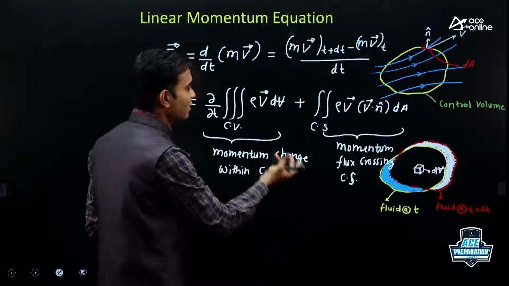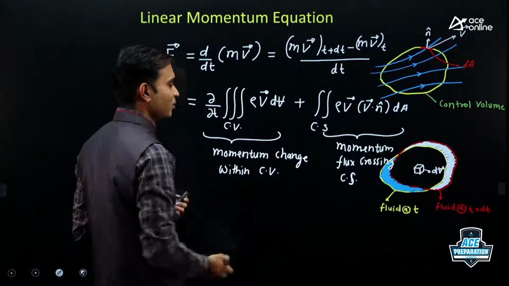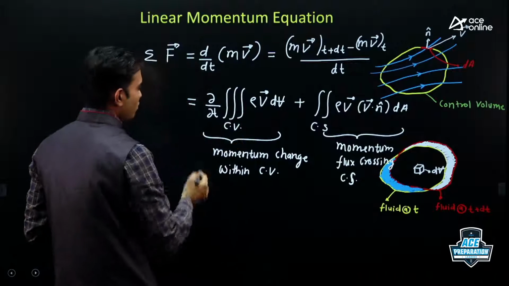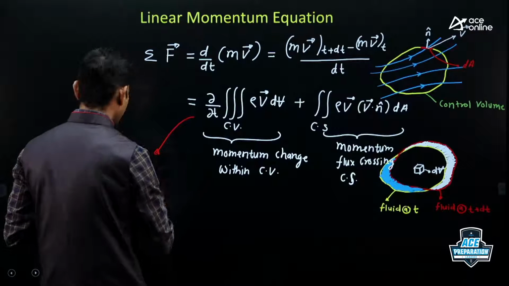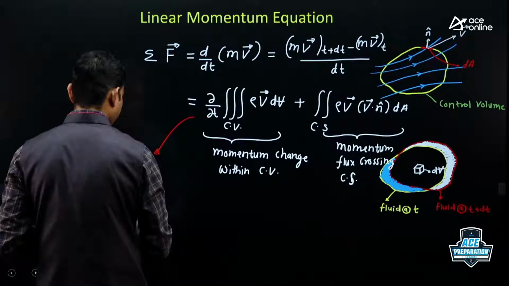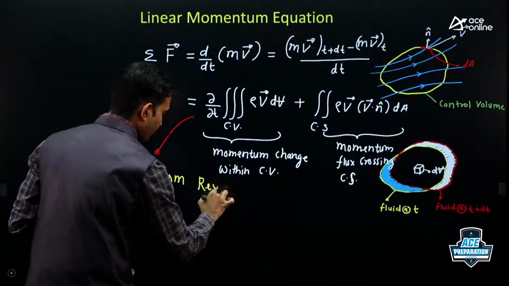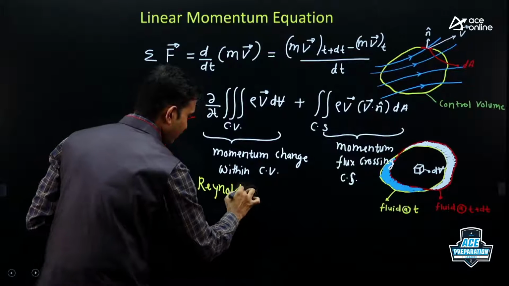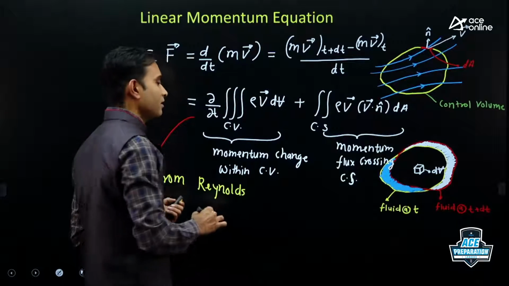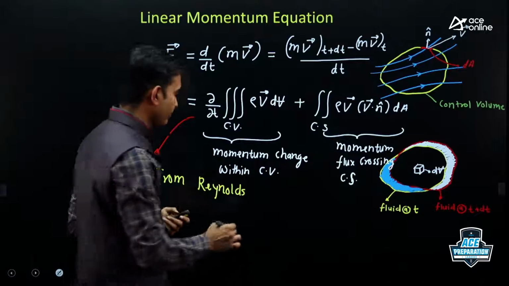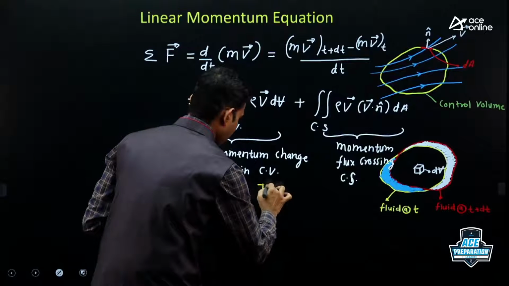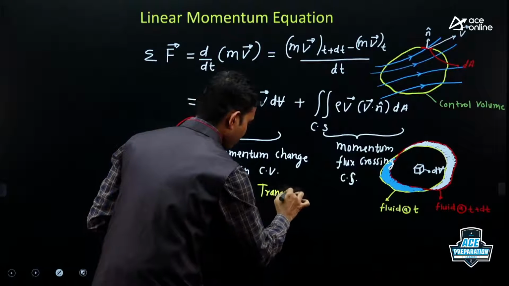The equation comes from the Reynolds transport theorem. Details of the Reynolds transport theorem you can read in books like F.M. White.